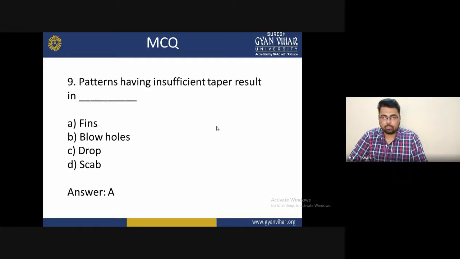Ninth: a pattern having insufficient taper results in dash. The options are A, fins; B, blowholes; C, drop; D, scrap. The correct answer is A, fin. So the pattern having insufficient taper results in fins.